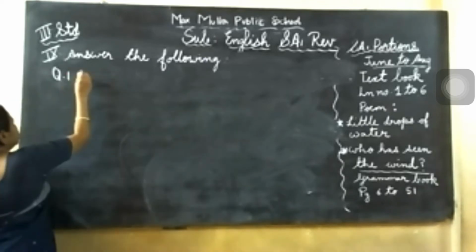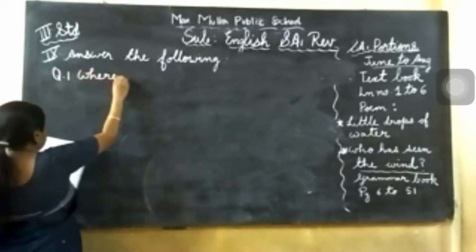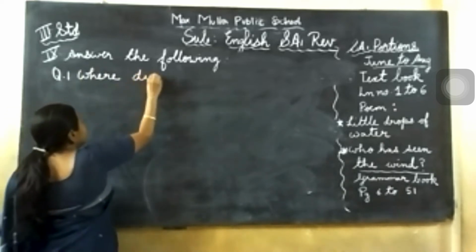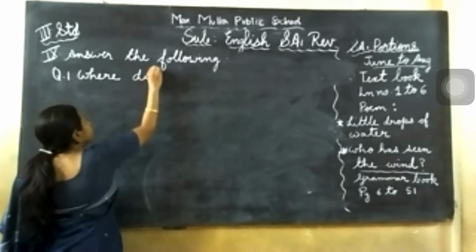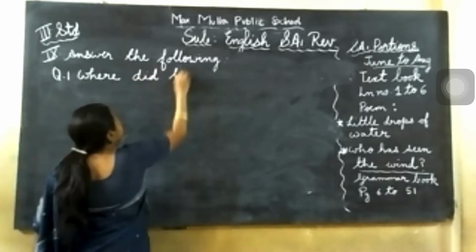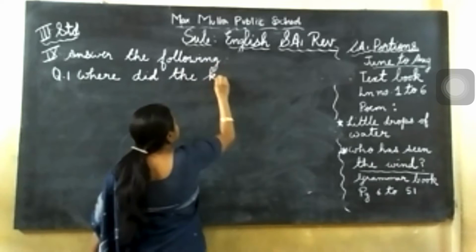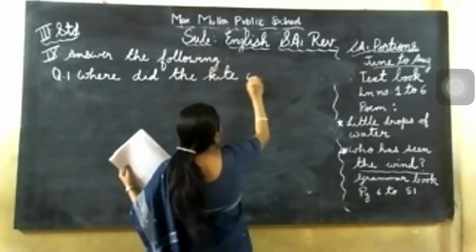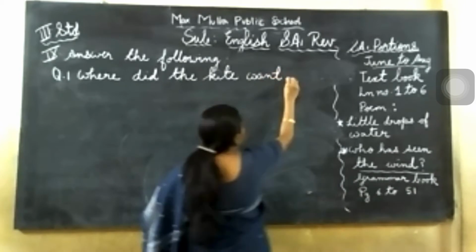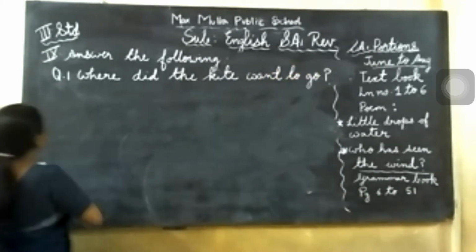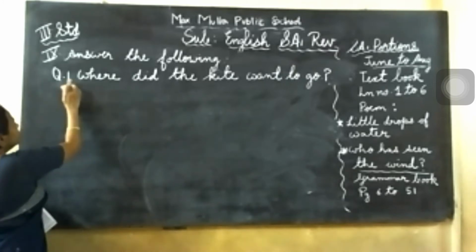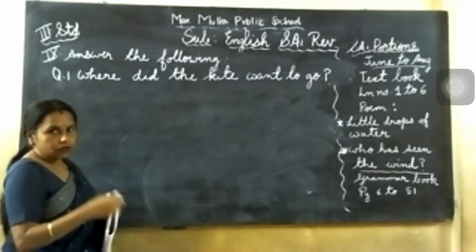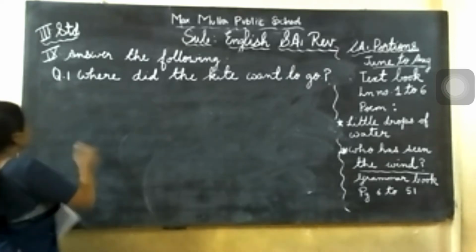So question number 1 is, where did the kite want to go? So this is question number 1. While writing, you please leave 2-3 lines. Okay. So I am not leaving here. So you leave 2 to 3 lines. Afterwards, you find out the answer. So it will be easy for you learning. Question number 2. Give here space.